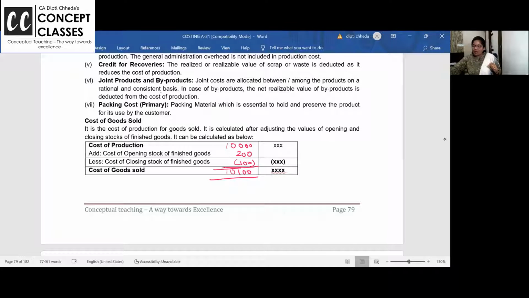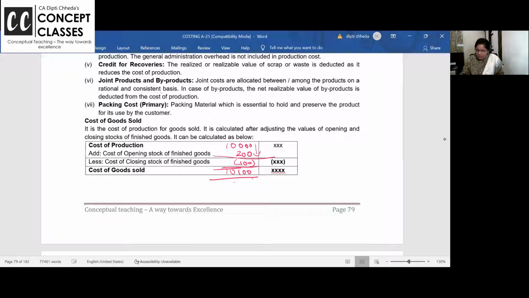Yes, all the stock may be there in the exam, not necessary. They may not have work in progress. They may, if they are trading, they're just having opening stock of finished goods. Already opening 200, 10,000 more units and 100 are still in stock. So 10,100 are cost of the goods sold.